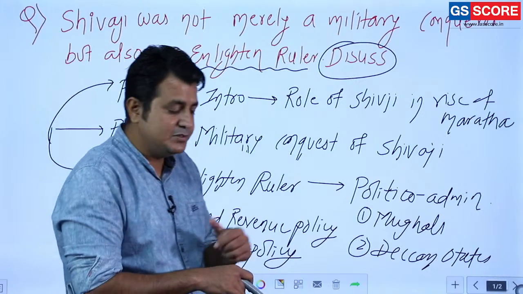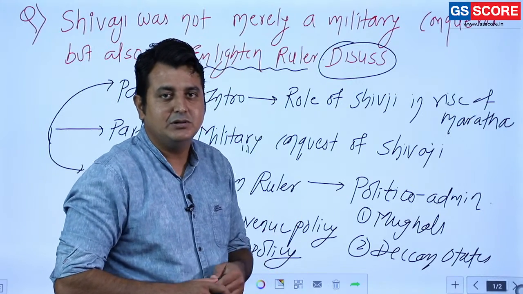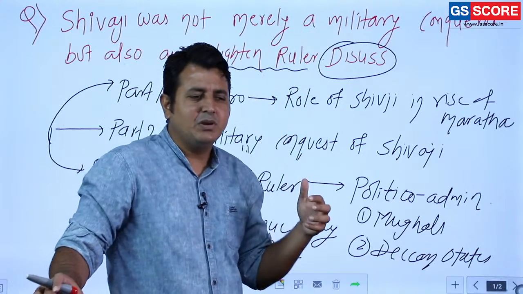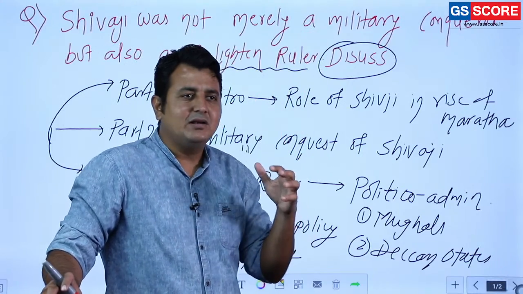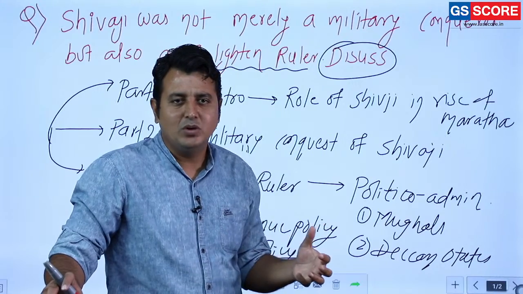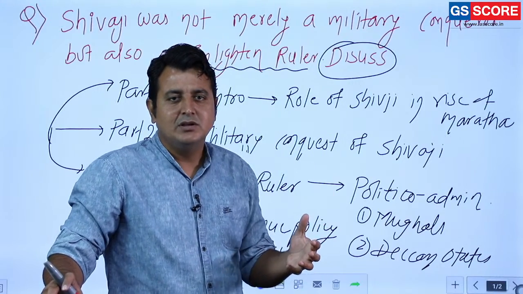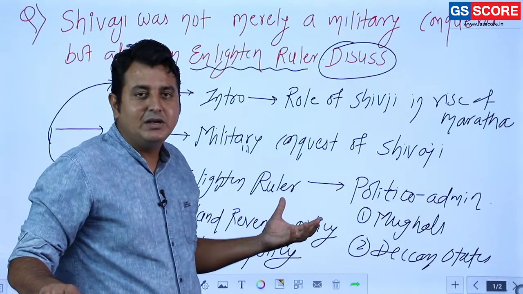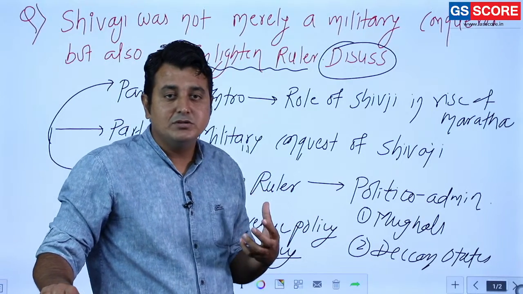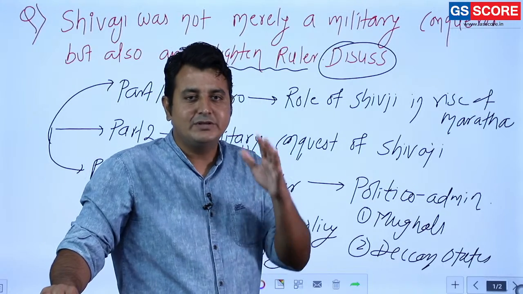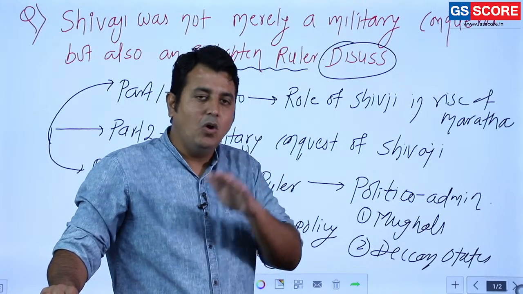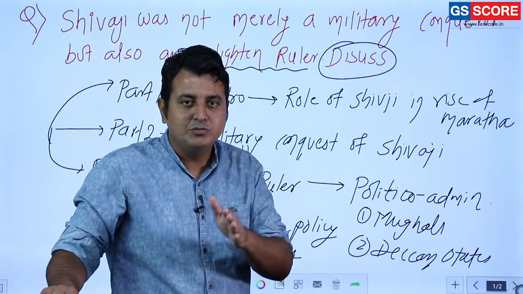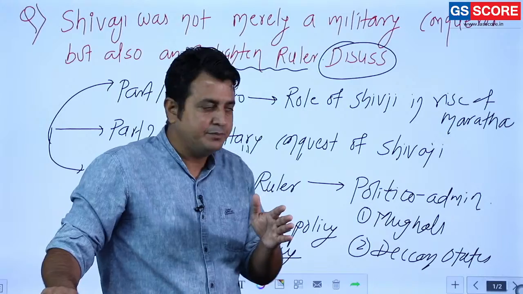All religions were respected. Nowadays there are many people who defame Shivaji and portray him as a Hindu ruler, but that is not at all the case. If you know Shivaji in a better manner, then this is completely false. Shivaji was a secular ruler, and that's why members from all communities, including Muslims, were part of Shivaji's army. Clear?